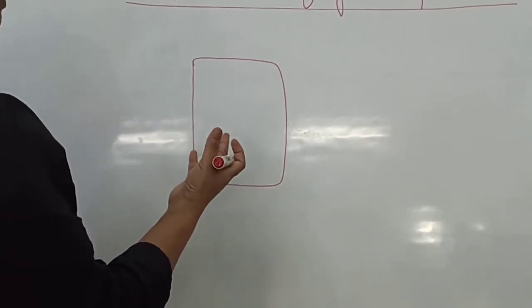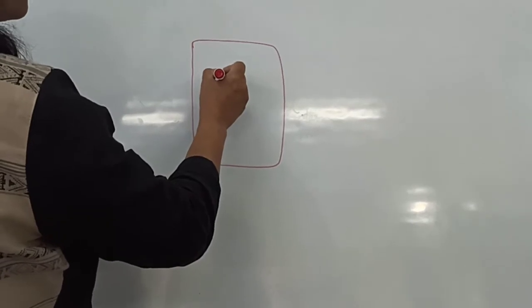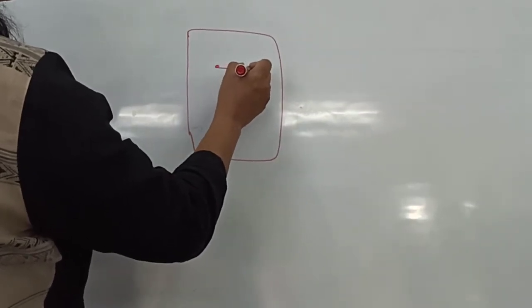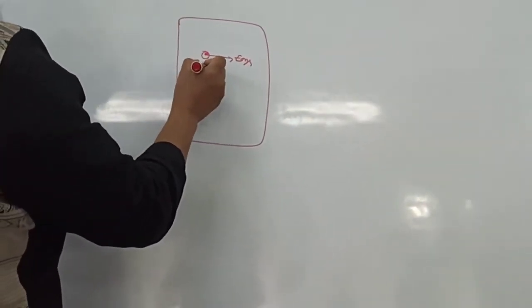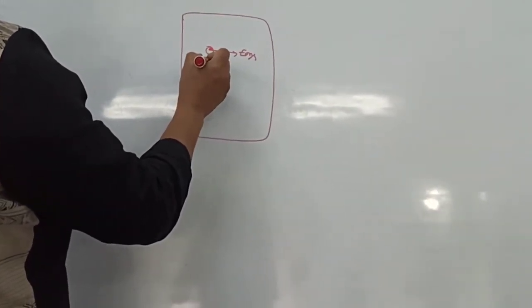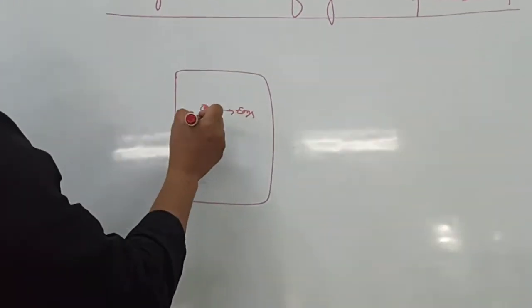They become active as and when they are required. Say, if a particular gene is required to produce a particular enzyme, then that gene becomes active. The other genes will remain inactive. That means the switching on and switching off of the gene is under regulation.